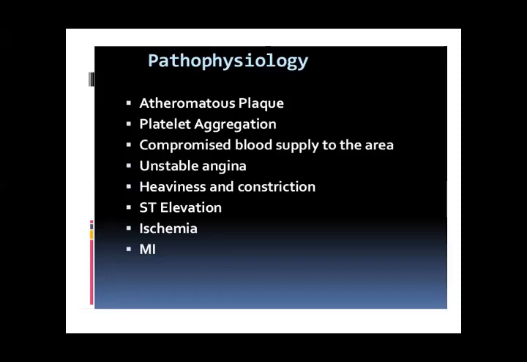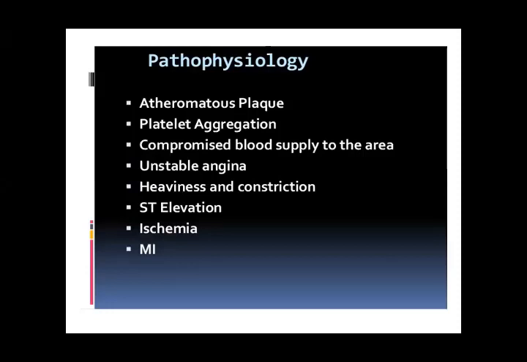PQRST. P denotes the atrial contraction, QRS is for the ventricle, and T is for repolarization. If there is ST elevation, you might have seen the ECG of normal healthy people. So there is a normal pattern of ECG, and if it gets disturbed by any of the causes above, there is elevation of the ST segment.